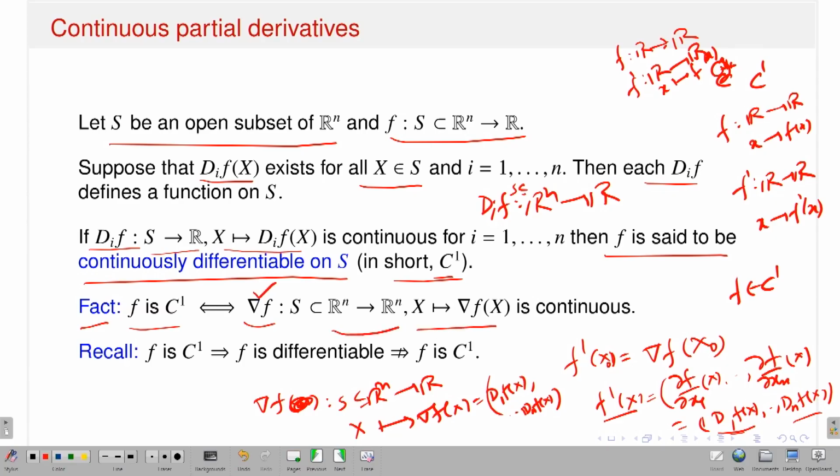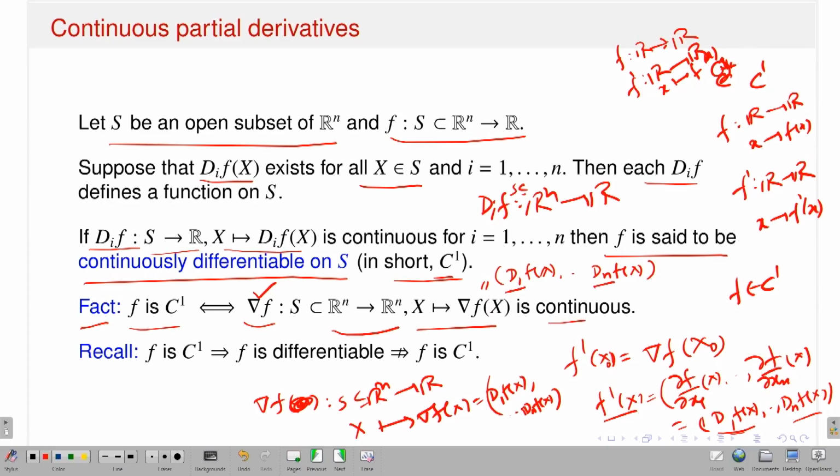That means x goes to gradient of f at x. It is continuous. So one side it is trivial, right? f is C1 means what? First order partial derivatives exist and they are continuous. Now look at the gradient function's expression. This is nothing but d1 of f at x up to dn of f at x, okay. f is C1 means the first order partial derivatives exist and they are continuous. That means each of the component functions is continuous.